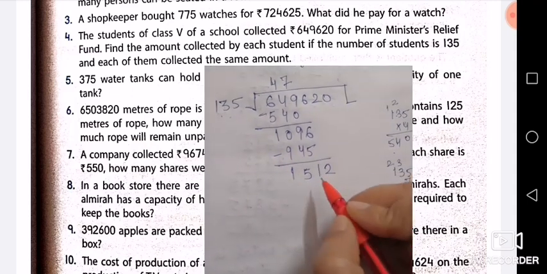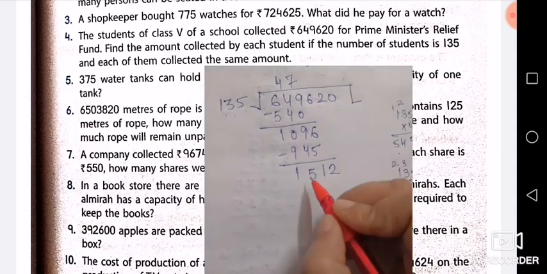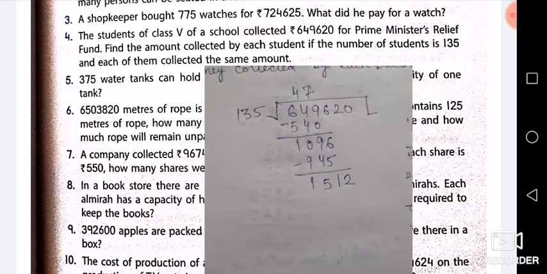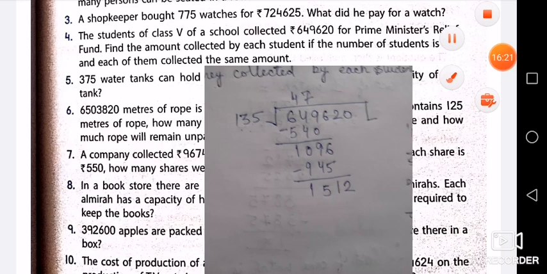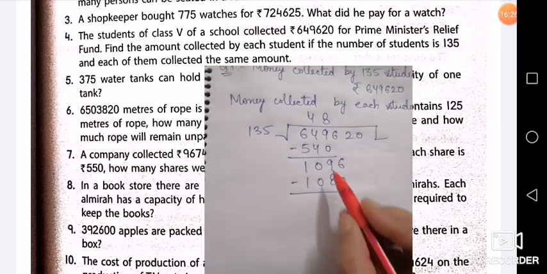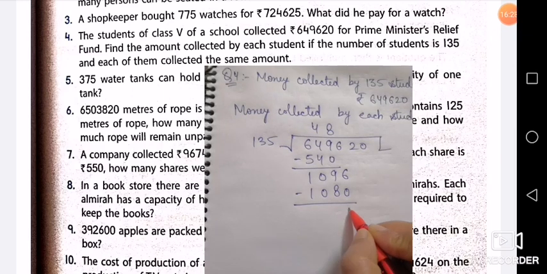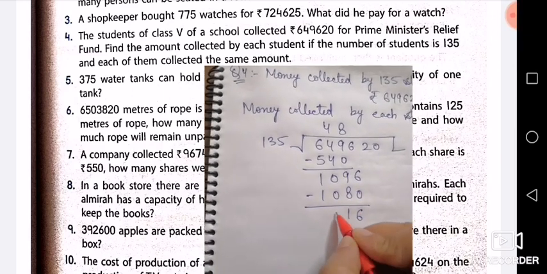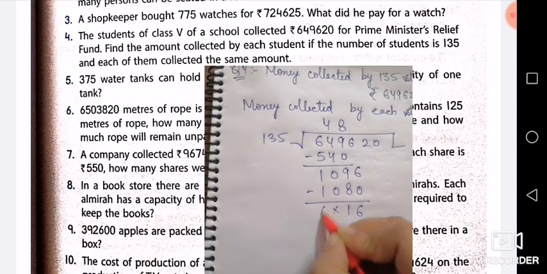No, it will go on. Instead of 7, it will go 8 times. So now we'll do the subtraction here. It goes 8 times, then 6. 9 minus 8, 1 will be left. Then this will be 0, 0.